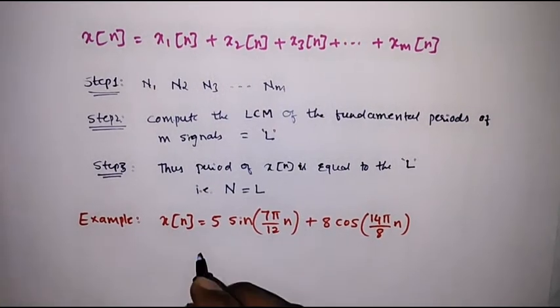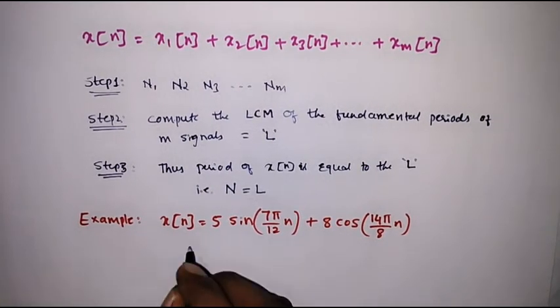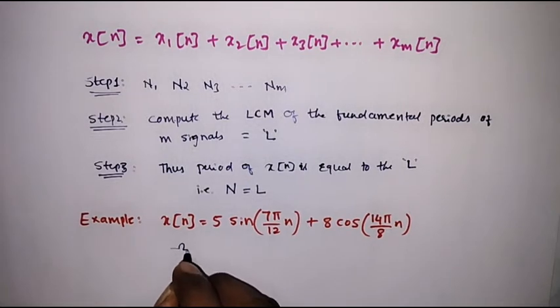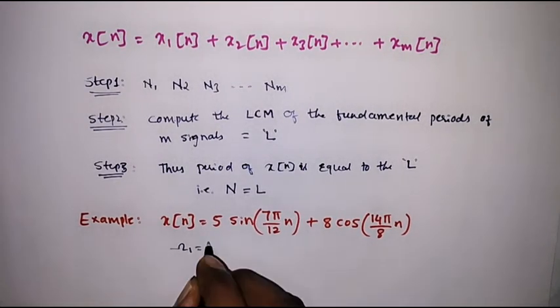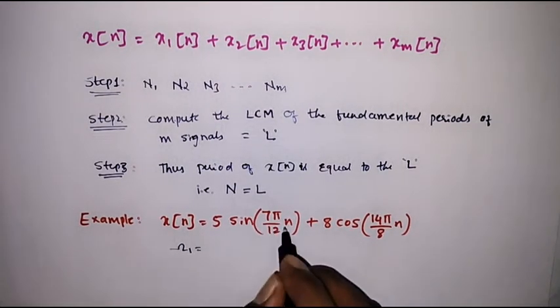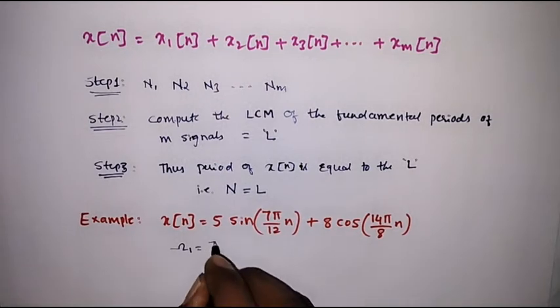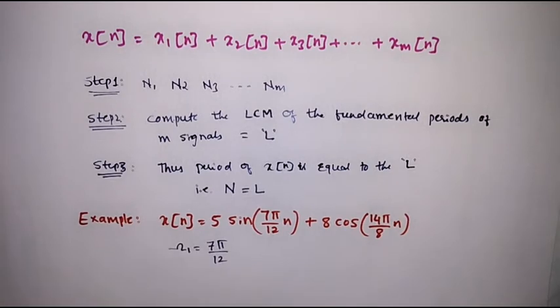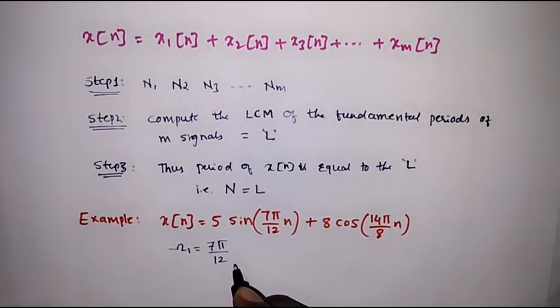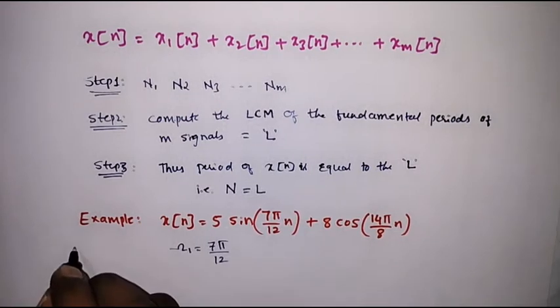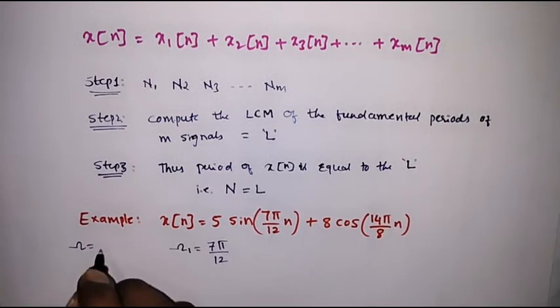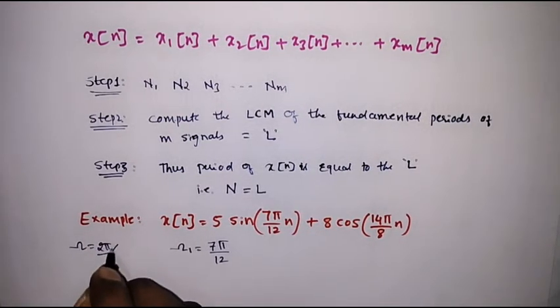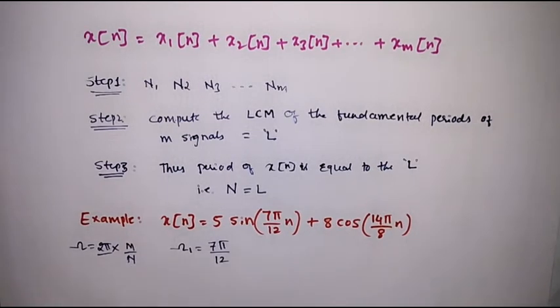First we'll calculate the frequency. Here it is sine omega n, so omega 1 is equal to 7 pi by 12. We know that the condition for periodicity in the case of a discrete time signal is omega equal to 2 pi into m by n.